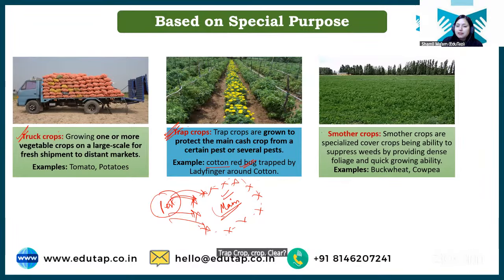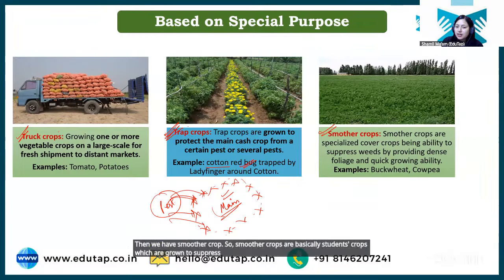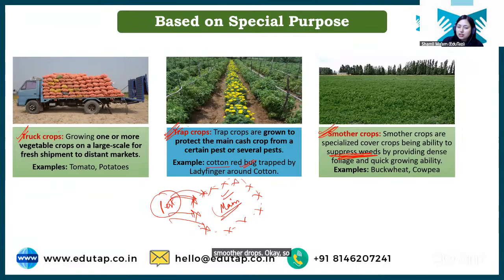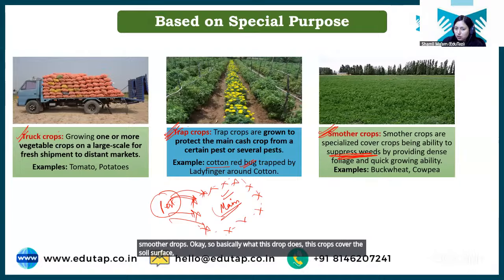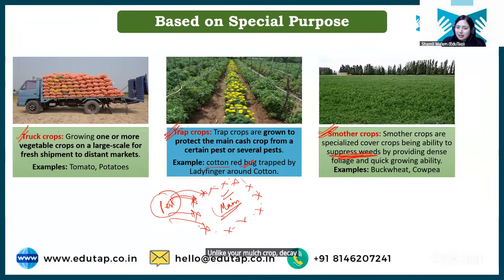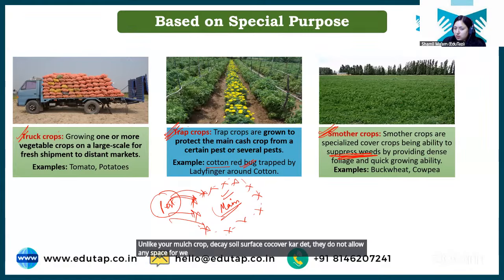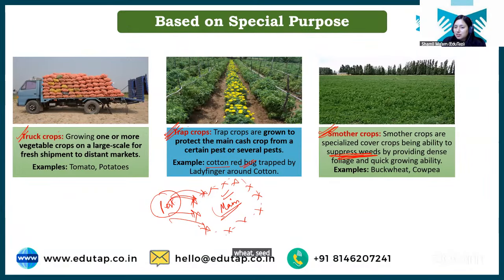Clear? Then we have smother crop. So smother crops are basically, students, crops which are grown to suppress weed. Okay, weeds को suppress करने के लिए जो crops grow की जाती है, they are known as smother crops. Okay, so basically what this crop does, these crops cover the soil surface, unlike your mulch crop. ठीक है, soil surface को cover कर देते हैं. They do not allow any space for weed seed to grow. ठीक है, तो weed seed के लिए कोई space ही नहीं बचता है grow करने के लिए. Hence, the weed growth is suppressed in the field.